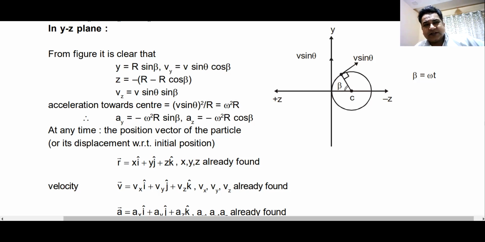We will also be discussing what happens when you have combined fields, because 2 or 3 cases you should know can come. I told you one case, the cycloidal case, when electric and magnetic fields are perpendicular and you leave a particle.